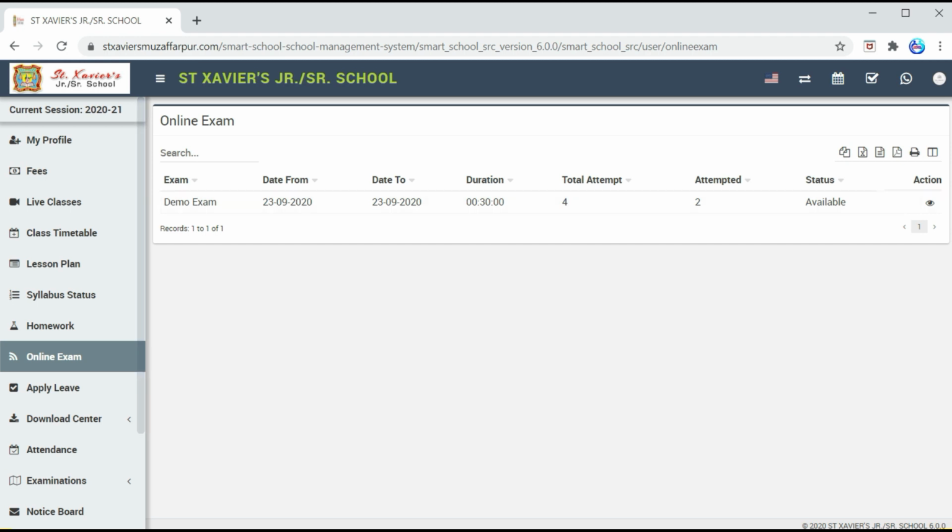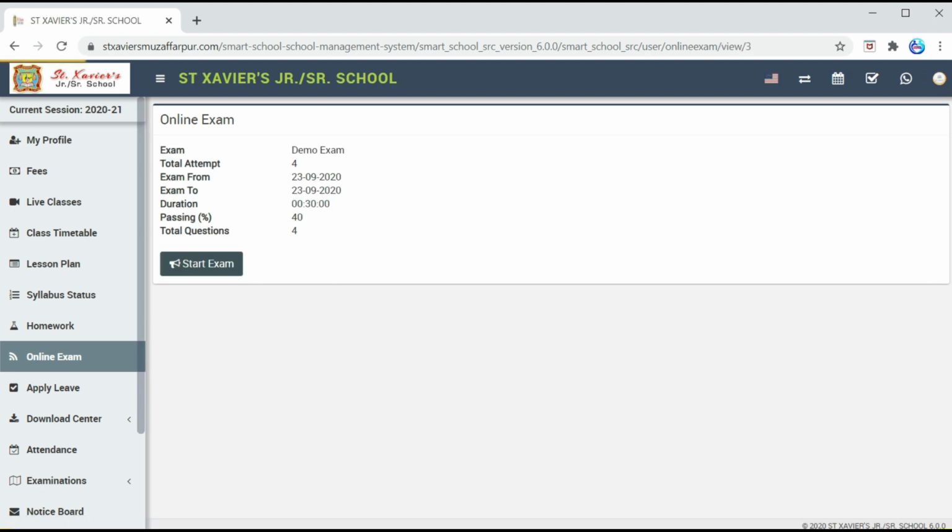Here you will see the list of examinations scheduled for your particular class. You can click on this action button. The title of the examination will be shown here, how many attempts you can make, the date, and the duration of this MCQ format examination will be written here. The passing percentage and the number of questions will be written here.